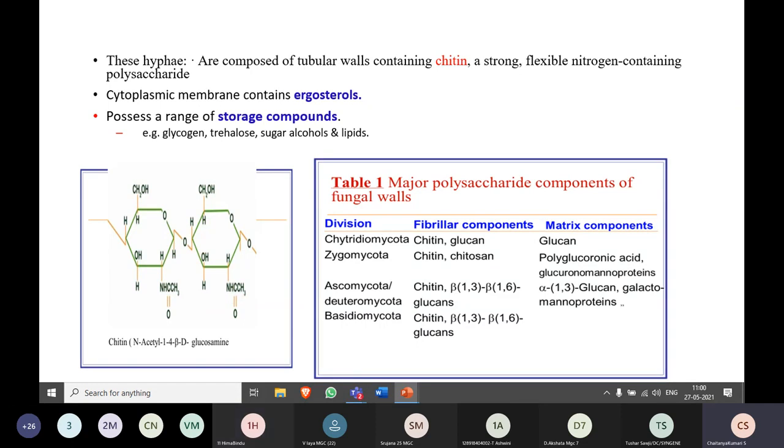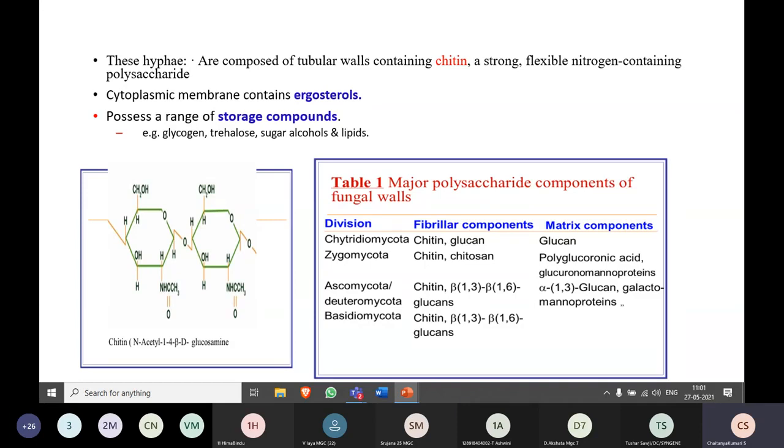Ergosterol is nothing similar to cholesterol. In human cells, the cytoplasmic membrane of the animal cell is made up of cholesterol. So that's why you can see some humans will be obese in nature, and a few don't have much cholesterol, so they will be very thin in structure. Depending upon the content of the cholesterol, we can become obese or non-obese human beings.